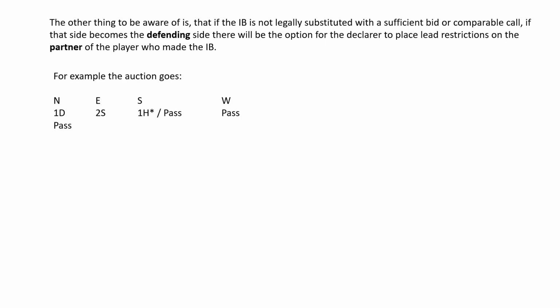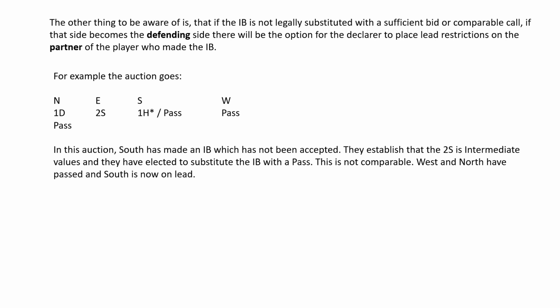For example, the auction goes 1 diamond from north, 2 spades from east, 1 heart from south substituted for a pass, and then 2 more passes. In this auction, South has made an insufficient bid which has not been accepted. They establish that the 2 spades has intermediate values, and they have elected to substitute the insufficient bid with a pass. This is not comparable. West and North have passed, and South is now on lead.